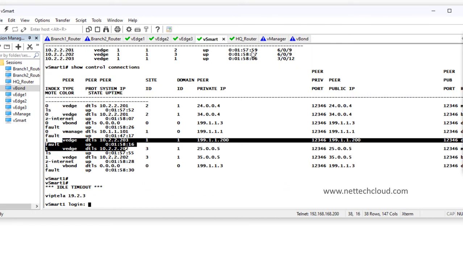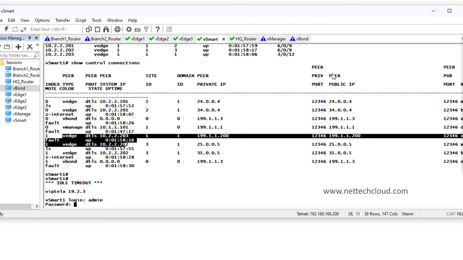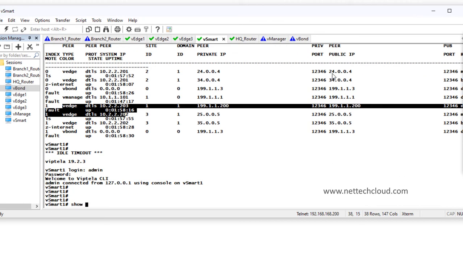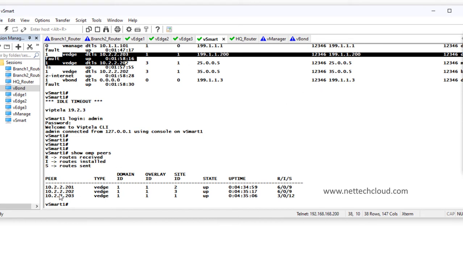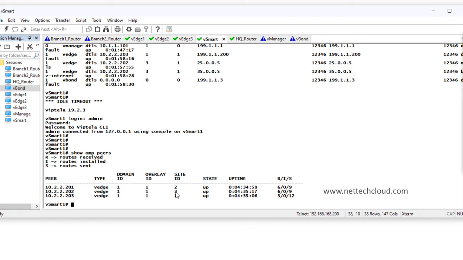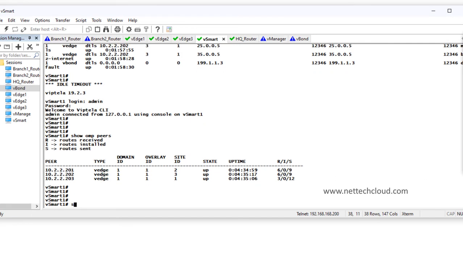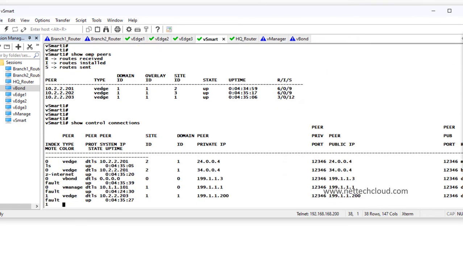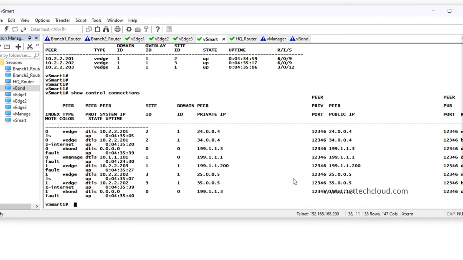And if I go to vSmart here, so OMP peering, it should have peering with all three WAN edge devices. Three peerings, right? There are three WAN edge devices, WAN edge 1, 2, and 3. Site ID 2, Site ID 3, Site ID 1, domain ID, uptime, all the information here. And what about the control connection? Show control connections, DTLS with vEdge 1, vEdge 2, and inside DTLS, OMP is running by default.